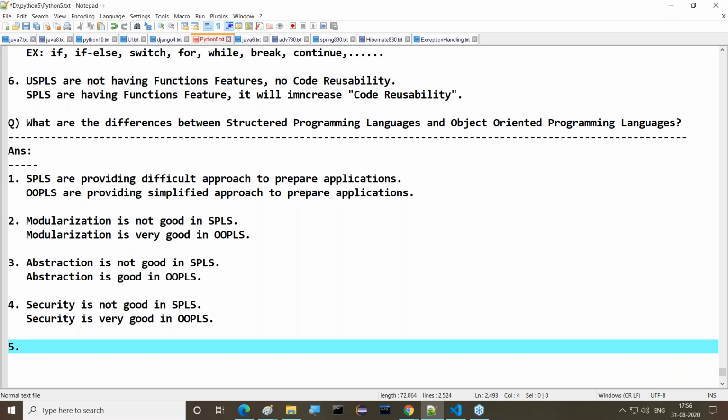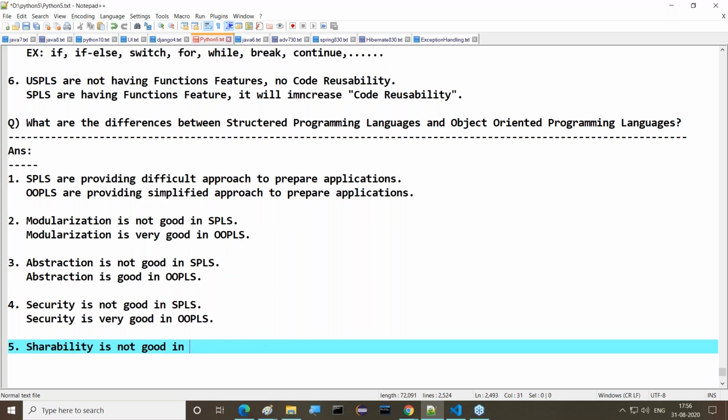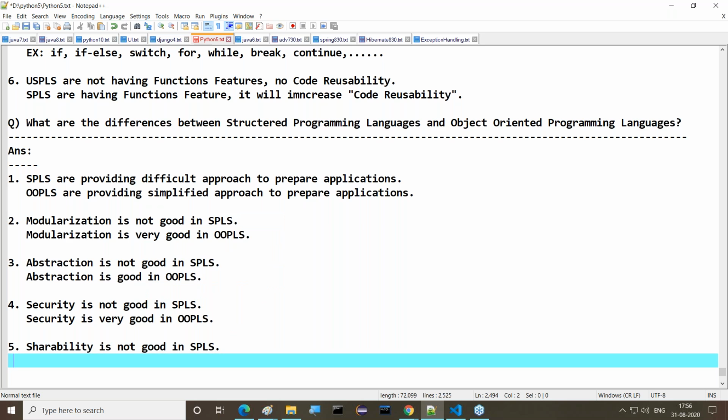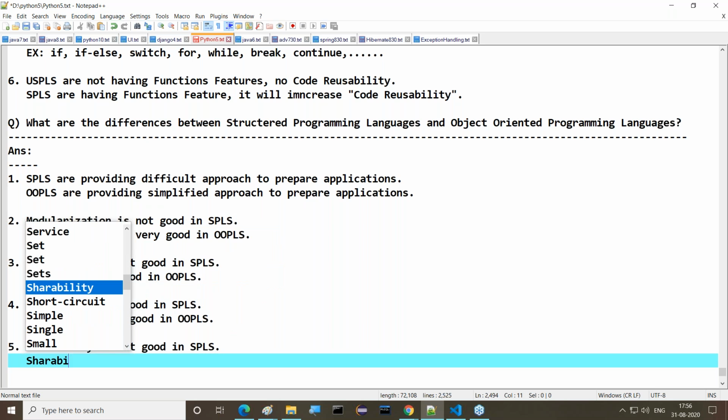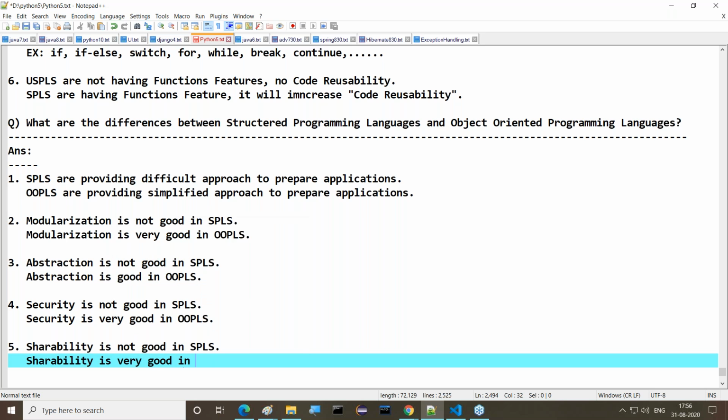Next point is shareability. Shareability is not good in structured programming languages, whereas shareability is very good in object-oriented programming languages.